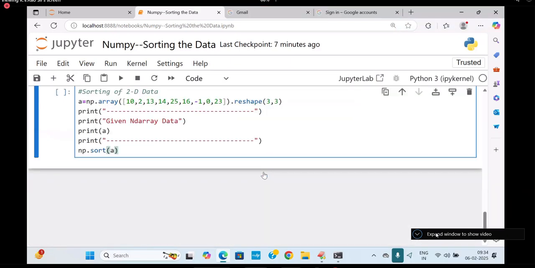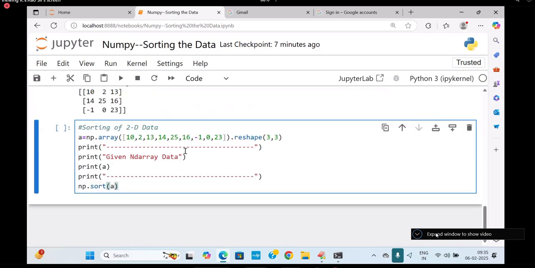Right. Now I am going to say here column is equal to 0. Axis is equal to 0 is called a column. Axis is equal to 1 means what? Row. Previously, statistical axis values are different. Now the statistical axis value and sorting axis value are the same. No more confusion. This is my given data and sorted data.